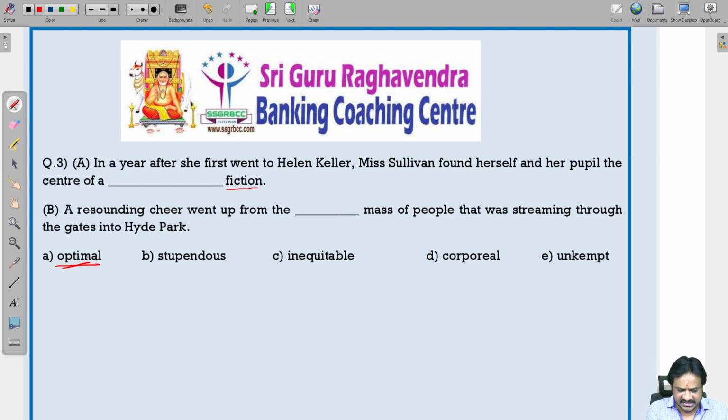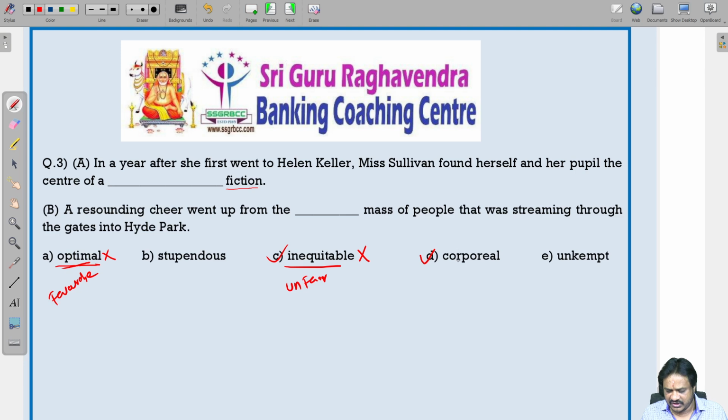We can't say optimal fiction. Optimal means favorable. So, that word is not correct here. Then we cannot use inequitable. Inequitable means unfair. We can't say it is an unfair fiction. So, this is also wrong.